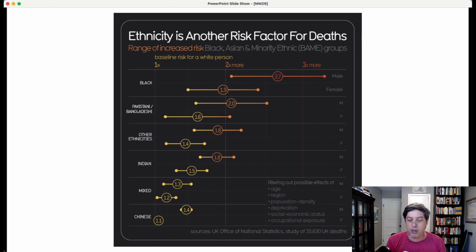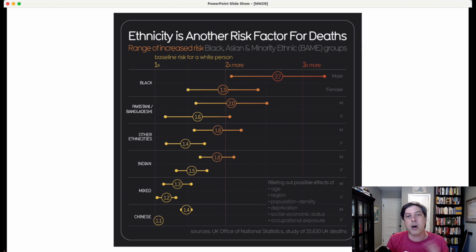Now let's take another look at this visualization in terms of how it's actually sorted, because I don't know how it's sorted. Let's take a look. Let's get men. So we start at 2.7 here. 2.0, 1.8, 1.8, 1.3, and then 1.4 at the bottom. So it's not sorted by men. What about women? 1.9, 1.6, 1.4, 1.5. So it's not sorted by men or women in the original visualization.